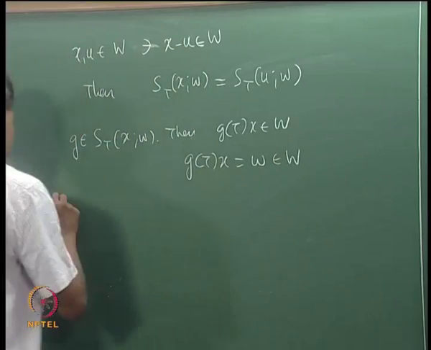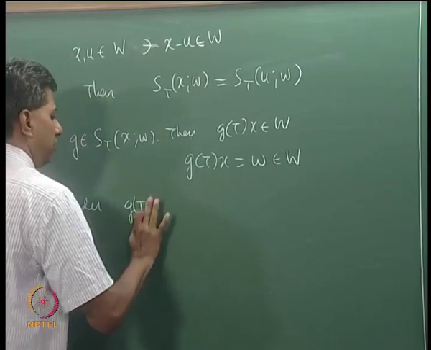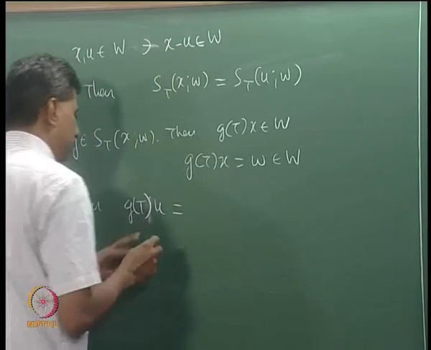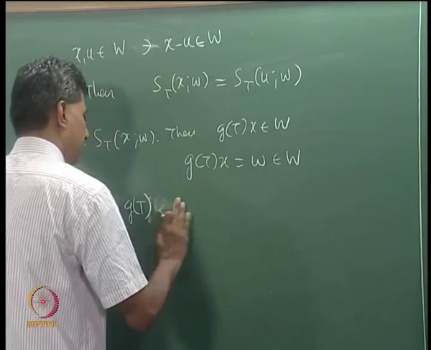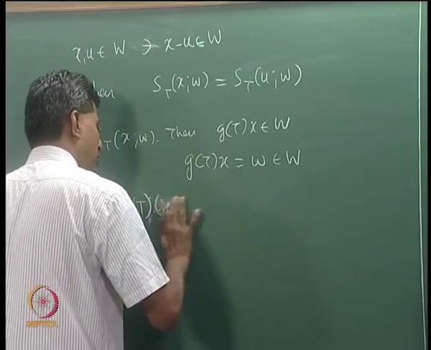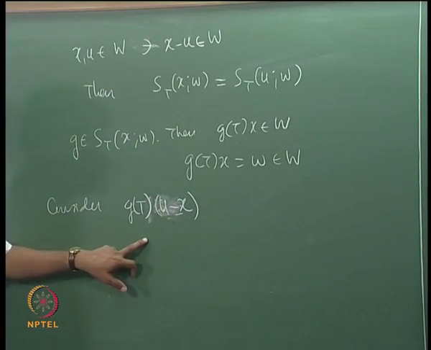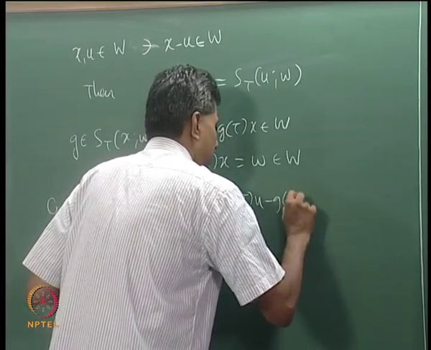Now look at G(T)u. Consider G(T)u minus G(T)x. This is G(T)(u minus x).